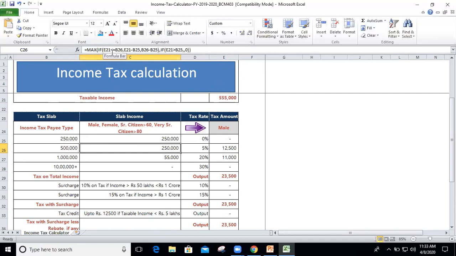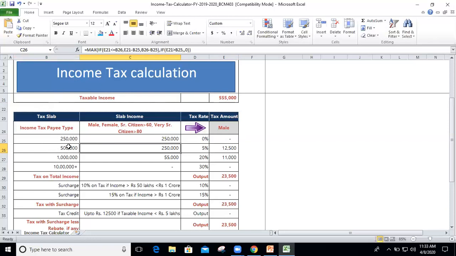So if my taxable income is less than or equal to B26, comma, then the second criteria is E21, once again, E21 minus B25. Now why B25? Because we will actually add the first amount with the second amount, so we have to deduct the 2 lakh 50 from our consideration. That is why. So once again, E21, the taxable income, minus B25, the first slab's 2 lakh 50, comma, the third criteria is B26, my 5 lakh, minus B25.